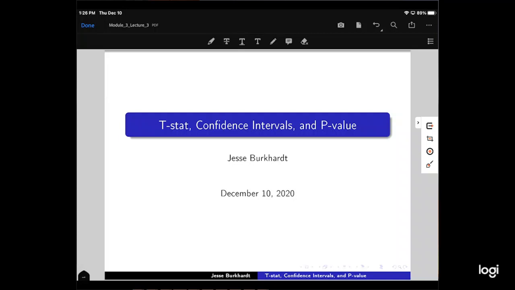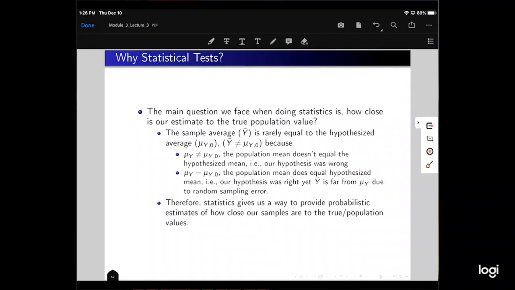t-stats, confidence intervals, and p-values. Why statistics? Why statistical tests? The main question we face when doing statistics is how close is our estimate to the true population value? Okay, let's make this a little concrete here.